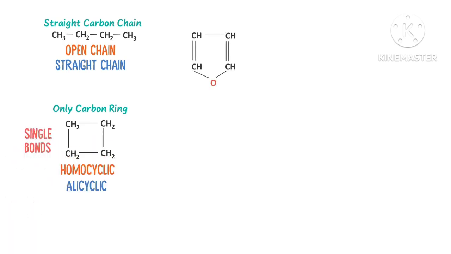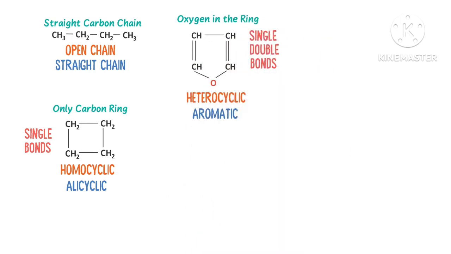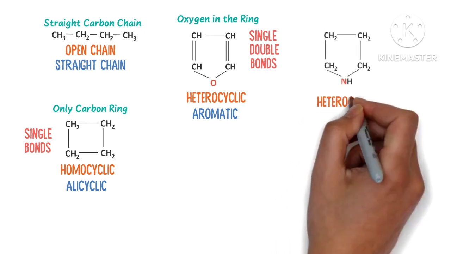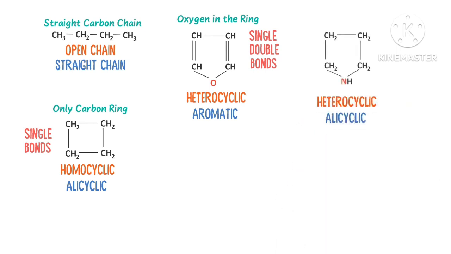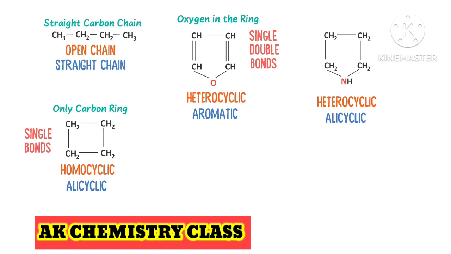This organic compound is heterocyclic or aromatic because it contains an atom like oxygen in the ring. Secondly, it contains alternate single and double bonds. This is also heterocyclic or alicyclic organic compound because it contains an atom like nitrogen in the ring. Secondly, it contains single bonds.